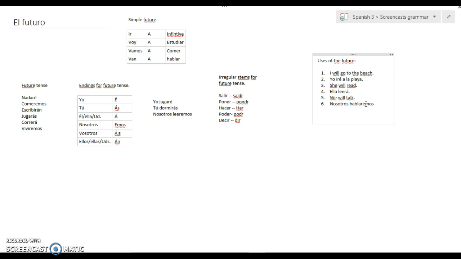You can add time statements like I will go to the beach next week. Yo iré a la playa la próxima semana. She will read tonight. Ella leerá esta noche. We will talk tomorrow. Nosotros hablaremos mañana. Okay, so there's your future tense conjugation to talk about the future. Very straightforward.